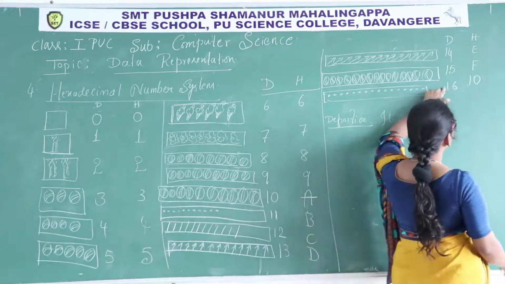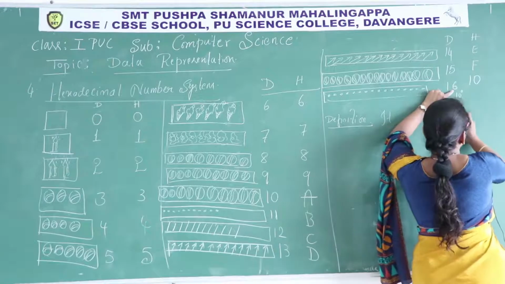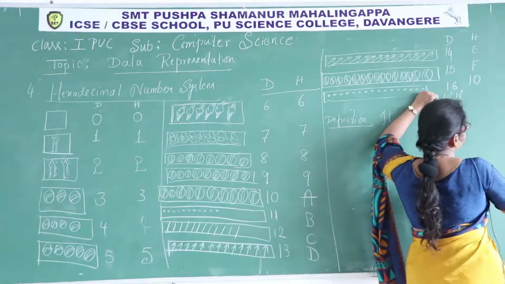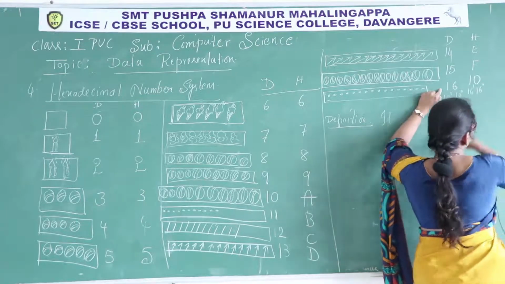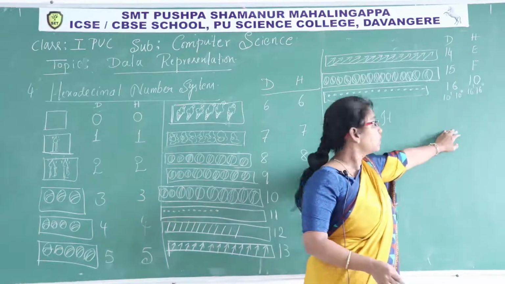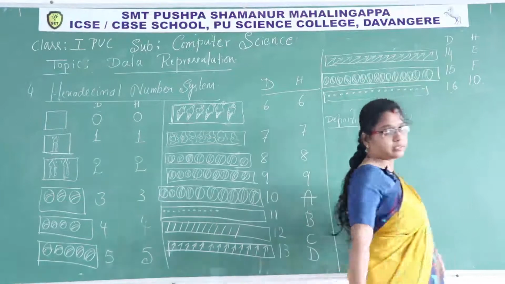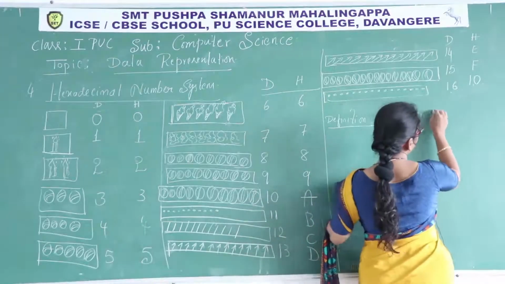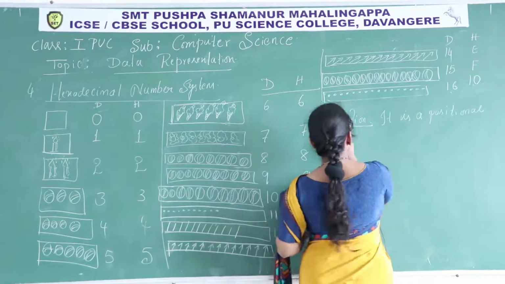In decimal, 10 power 0, 10 power 1, it's the positional weight. Here also 16 power 0, 16 power 1. So each and every digit of that number has a particular positional weight. Now it is a positional number system.